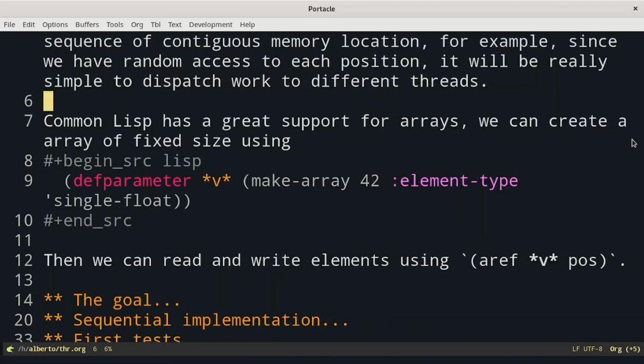We can create an array of fixed size using make-array, which takes as a mandatory parameter the initial size, and then it has many optional parameters. For example, with element-type, we can specify the type of the objects we will put inside. We can read and write elements using aref, the name of the object, and then the position. We can use aref inside a setf to assign a value.